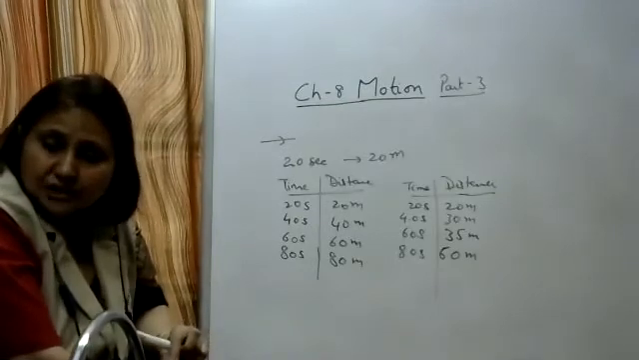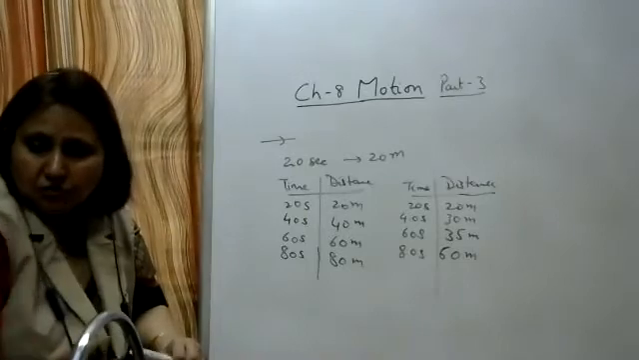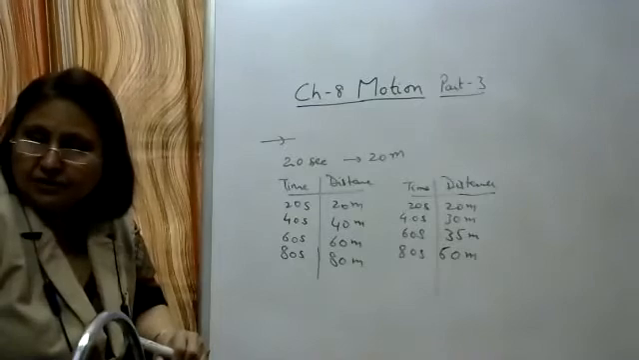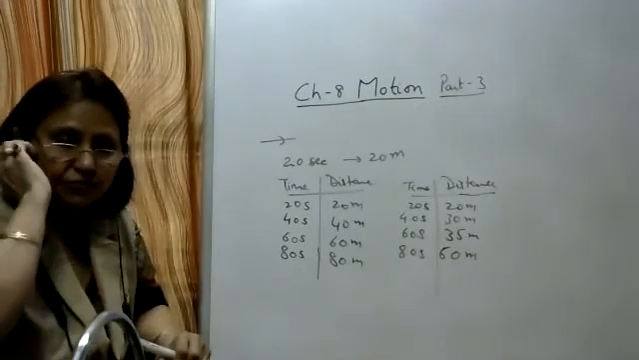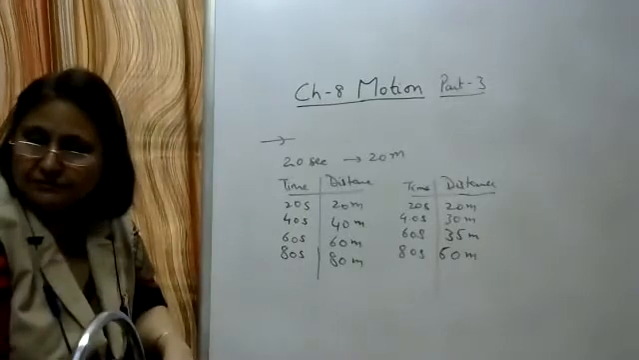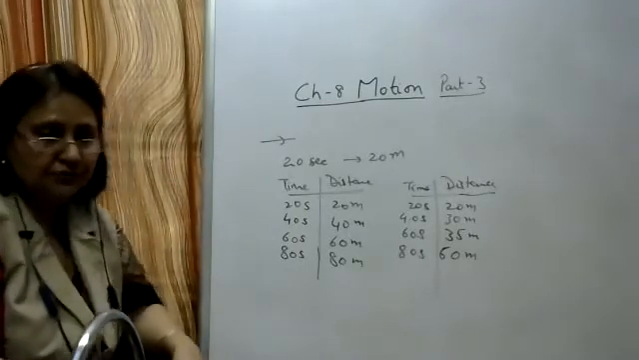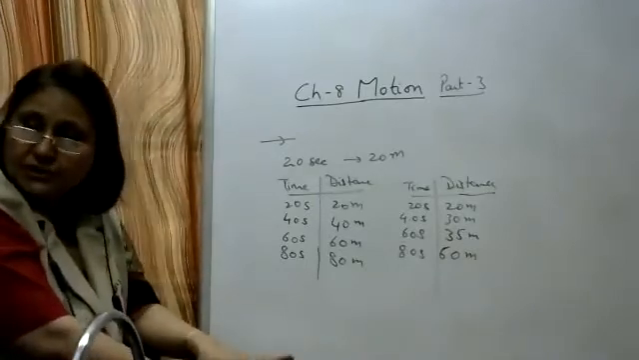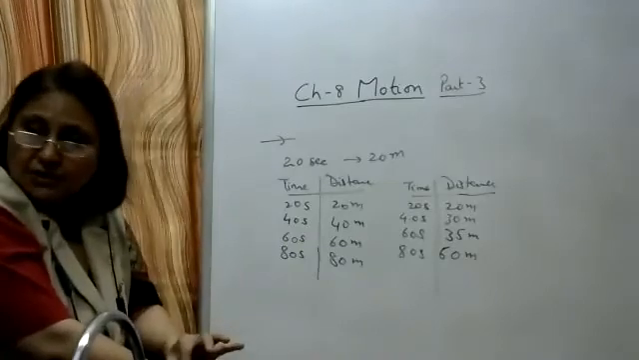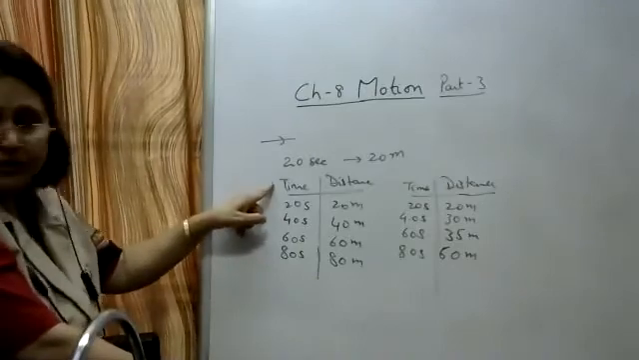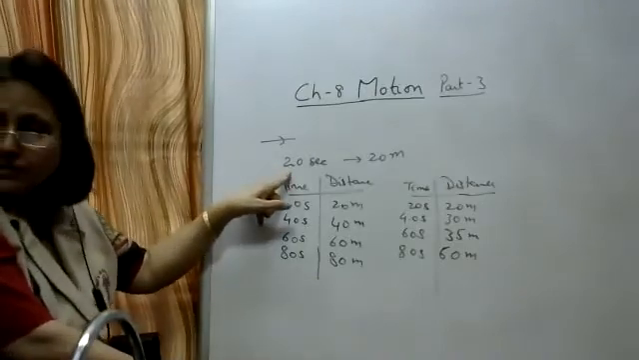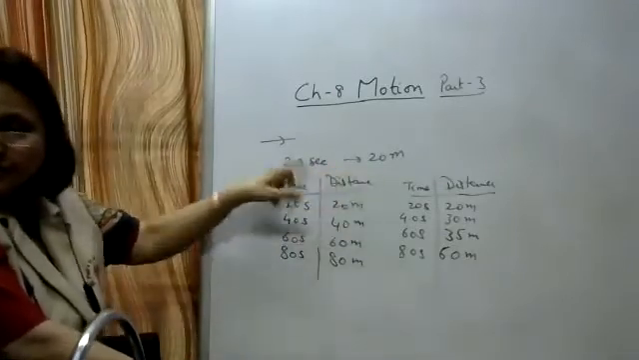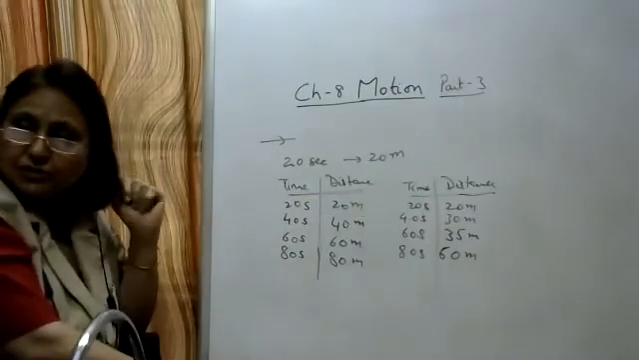Write down, what is uniform motion? And give one example of it. Okay, uniform motion is that in which the object covers equal distances in equal intervals of time. What example can you give? A car which is moving on an empty road, covering 20 meters in every 20 seconds. So this car is in uniform motion.